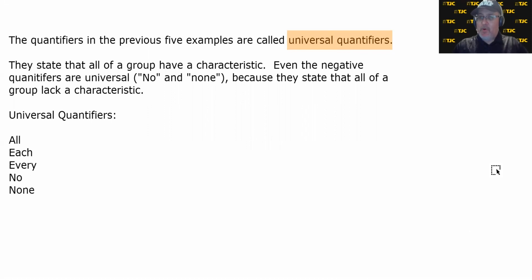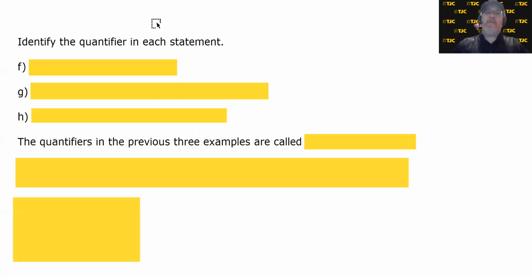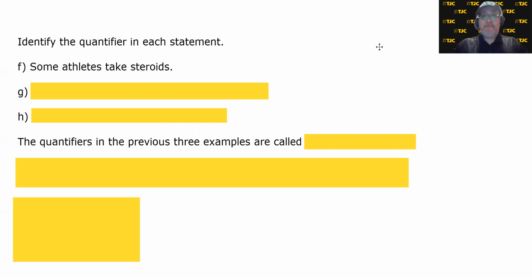So what are the types of quantifiers? Well, let's take a look. Identify the quantifier in each statement. Some athletes take steroids. We're not saying if this is true or false, although we know some athletes have taken steroids, so we can argue that the statement is true. If it said all, I would argue it's false, but that's an argument for another day.